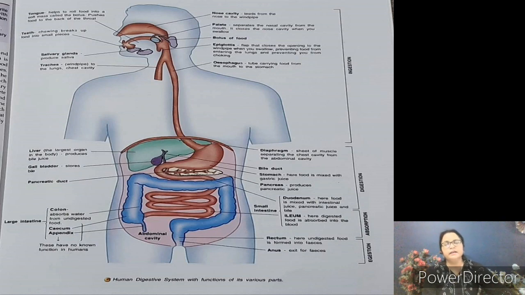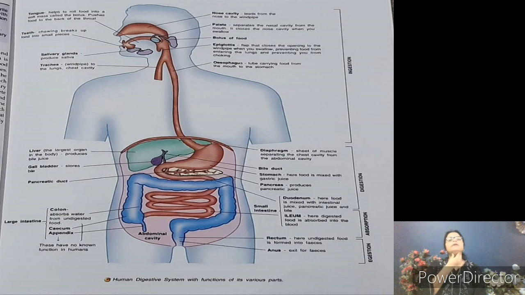So firstly, 5 steps are there for the digestion purpose. First step is the ingestion, taking in food inside the mouth. Then we chew the food with the help of teeth and mix the food with the help of tongue with the saliva. Then we swallow the food.